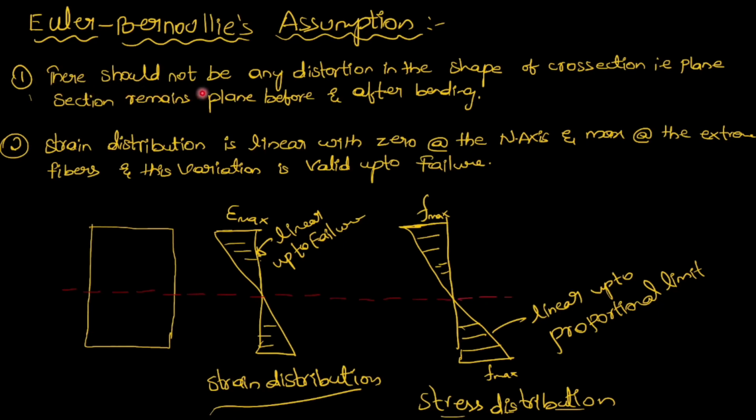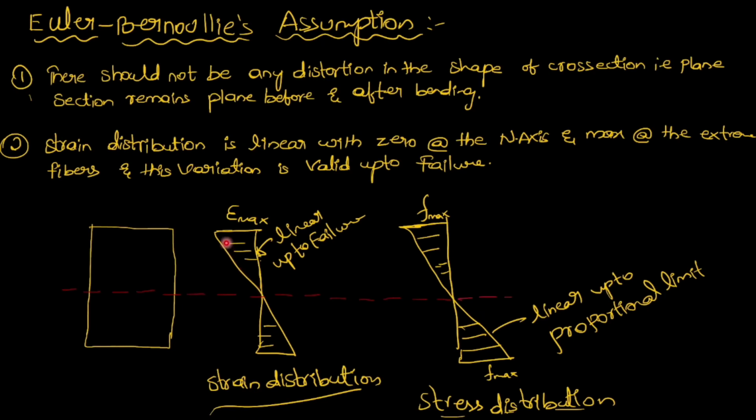First assumption is there should not be any distortion in the shape of the cross section, that is, plane section remains plane before and after bending. So we all know this assumption. Second assumption is strain distribution is linear, with 0 at the neutral axis and maximum at the extreme fibers, and this variation is valid up to failure. Remember that, valid up to failure. The strain distribution will be linear.